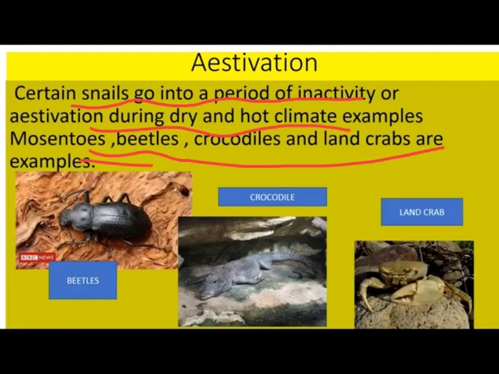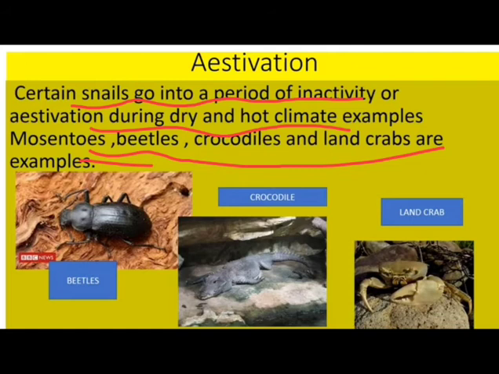So, the animals which become inactive during the summer season or during the dry and hot climate are the beetles, crocodiles, and the land crabs. So these are the animals which go for estivation because they become inactive during the summer season.